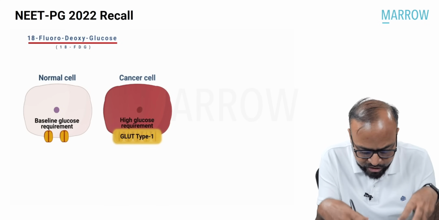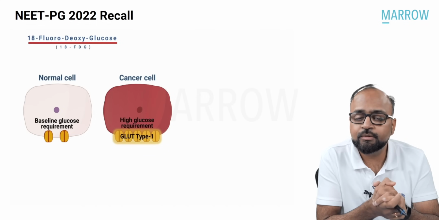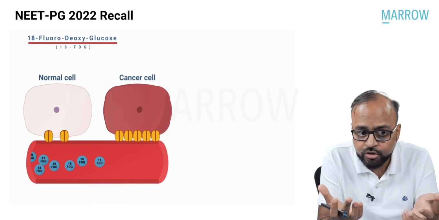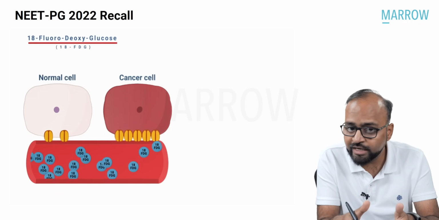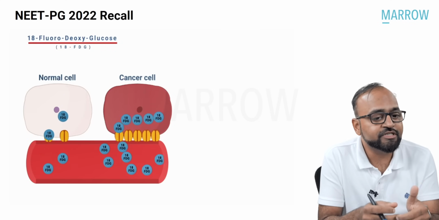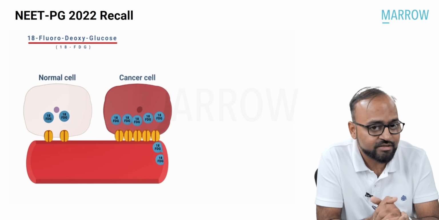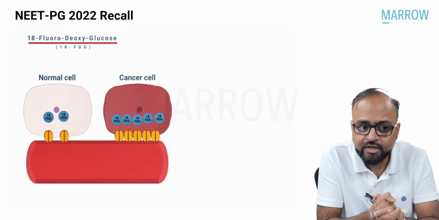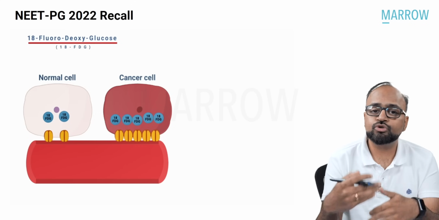Now in this patient, with a normal cell and a cancer cell, if in the bloodstream I have injected 18-FDG. FDG is what? Glucose. Glucose transporters are more on the cancer cell. So where will all the FDG go? Most of the FDG that I have injected therefore will go inside the cancer cell, isn't it? Because of the overexpression of the glucose transporters. Not just this. Every step in the utilization of glucose is also overexpressed.